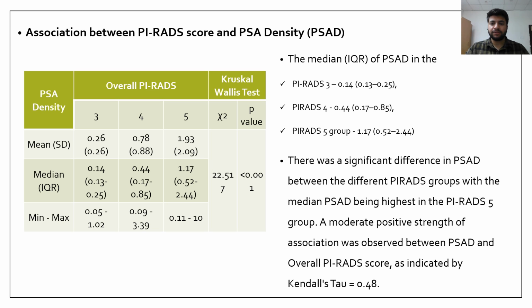The median of PSA density in PIRADS 3 group was 0.14, in PIRADS 4 group was 0.44, and PIRADS 5 group was 1.17. There was a significant difference in PSA density between different PIRADS groups, with the median PSA density being highest in the PIRADS 5 group, and a moderate positive strength of association was observed between PSA density and overall PIRADS score, as indicated by Kendall's Tau score of 0.48.